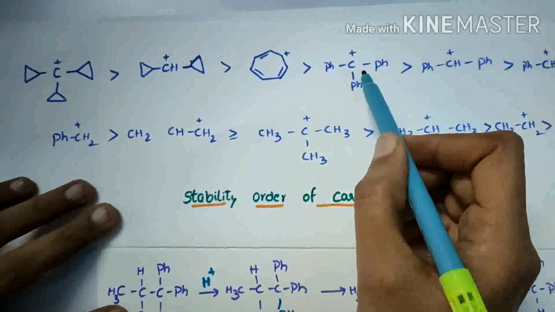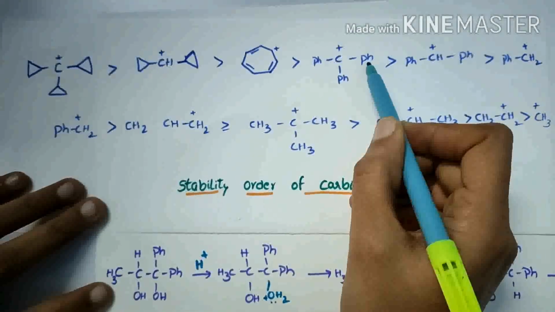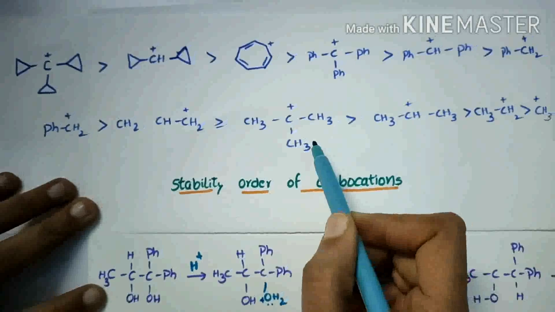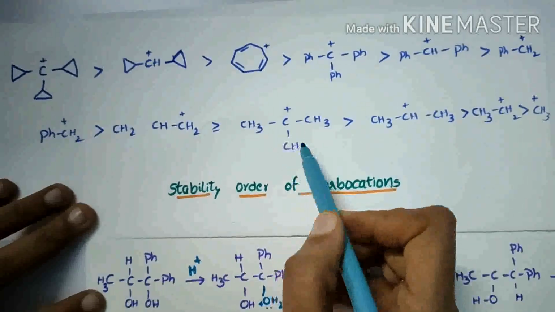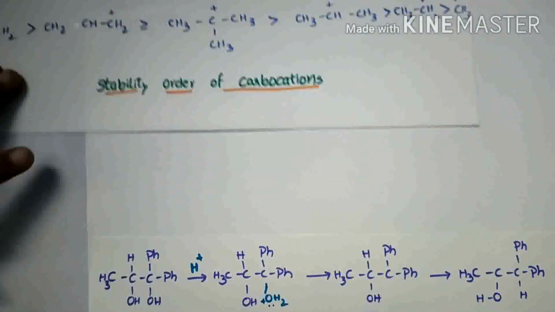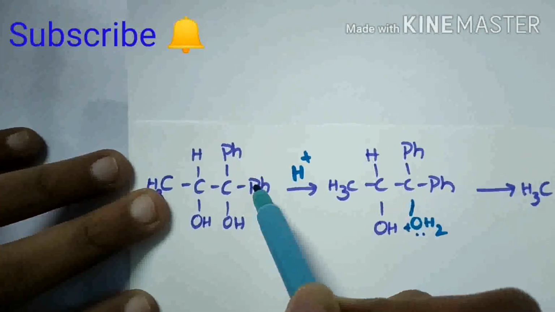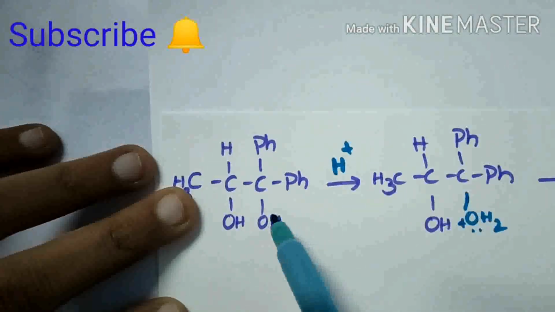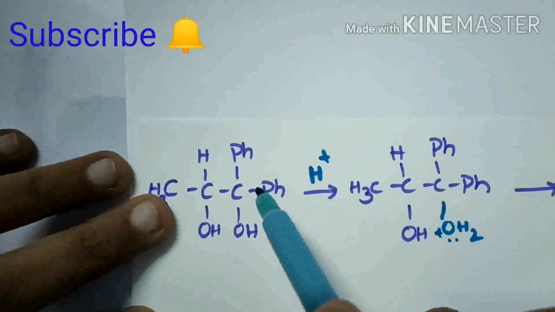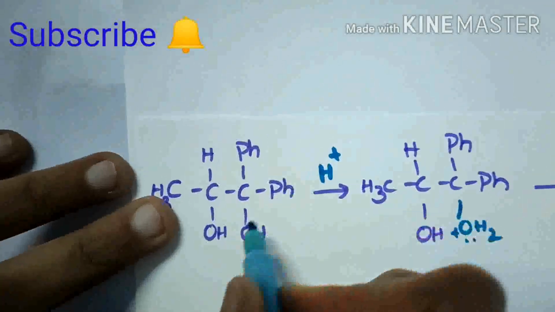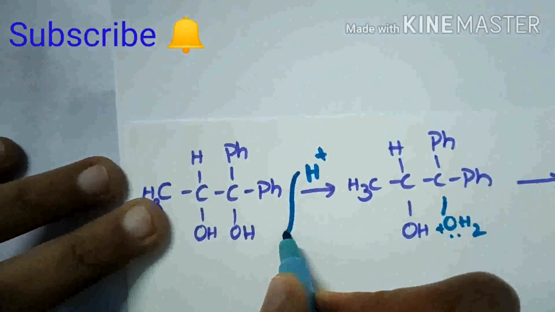Here the carbocation having more phenyl groups is more stable when compared to the carbocation having more methyl groups. So here the carbon has two phenyl groups. If this OH is protonated, it will form a stable carbocation. So this OH is protonated.